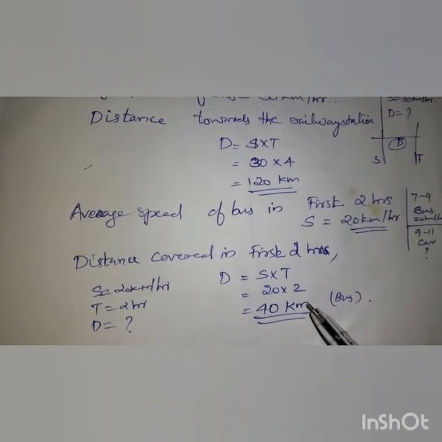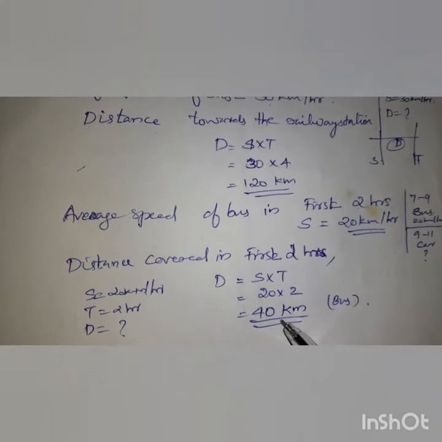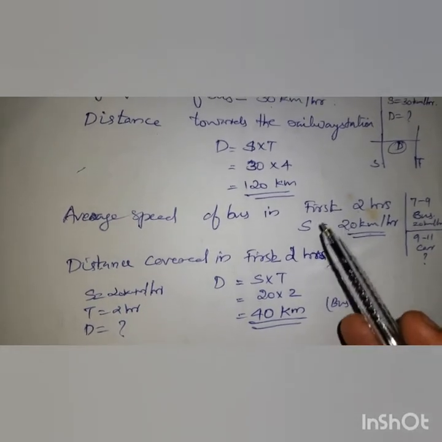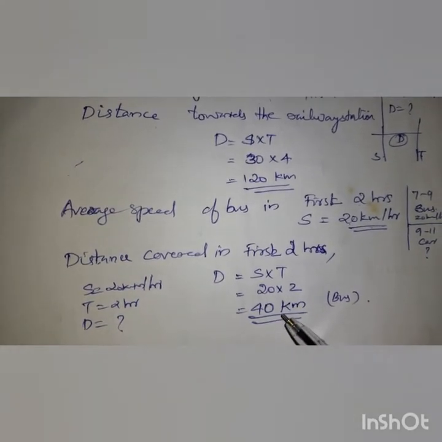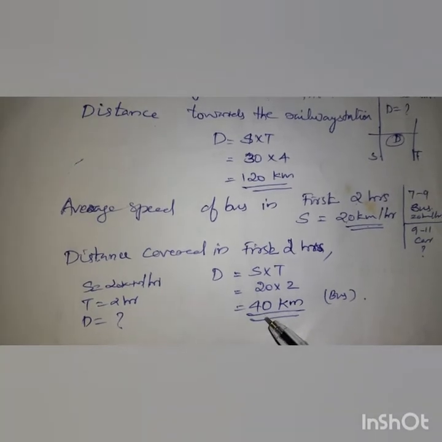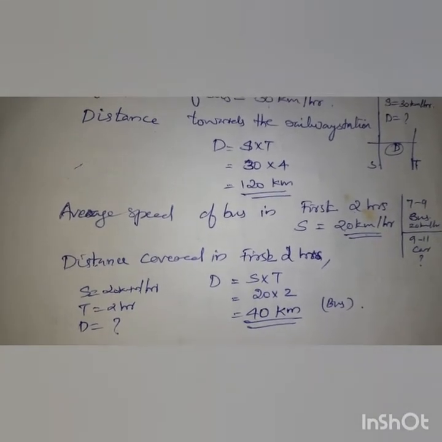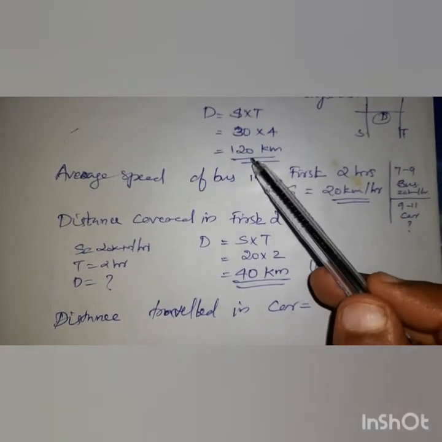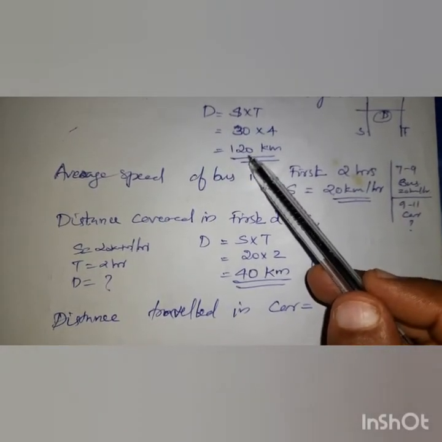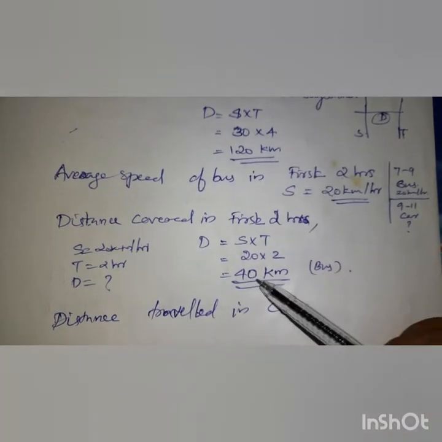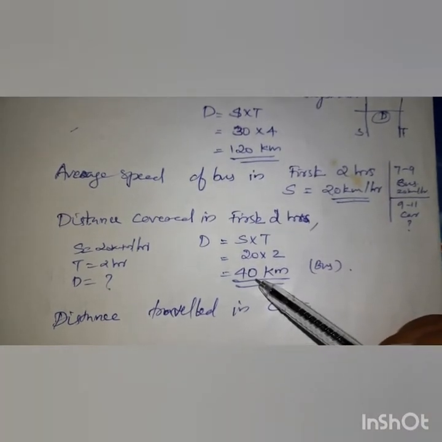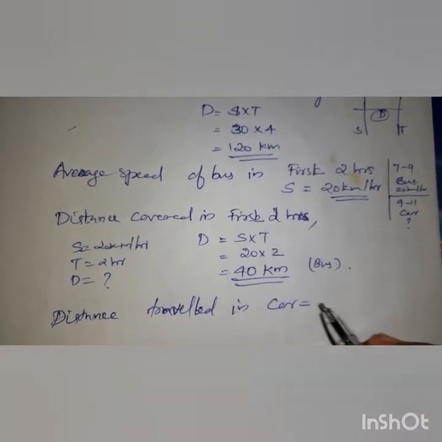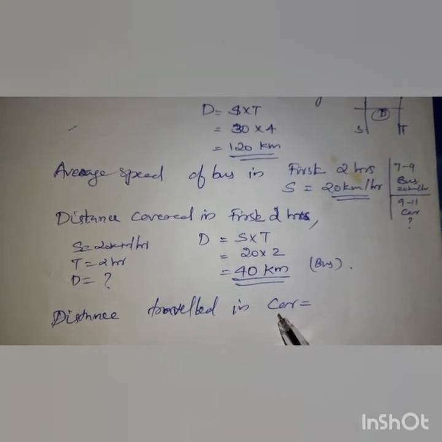And because of this raining, the speed reduced, so he cannot reach by 11. So what he did, he took a car from that point and he reached by 11. The total distance we already found out from boarding to the railway station is 120. Out of that 40 kilometer he traveled through bus. So the remaining is the distance traveled in car.